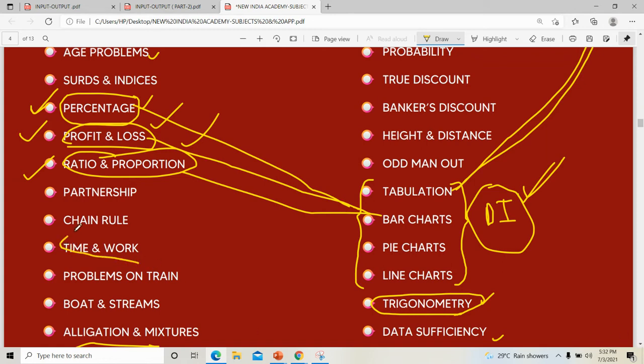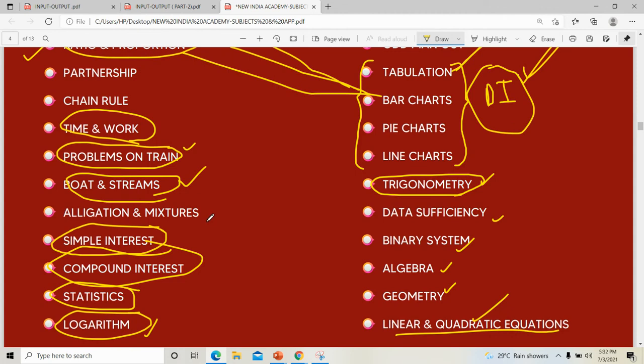Then time and work, they can include time and work in that. Then problems of trains are separate. It is much easier, better than others. Then boats and streams, it is also easy. Then allegation and mixture, a good topic. And like that, there are so many topics. Geometry and algebra will be easy for you.